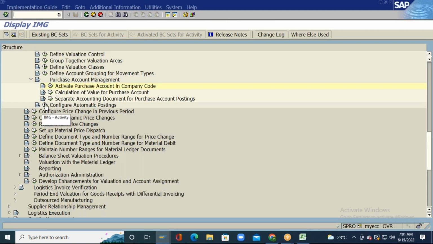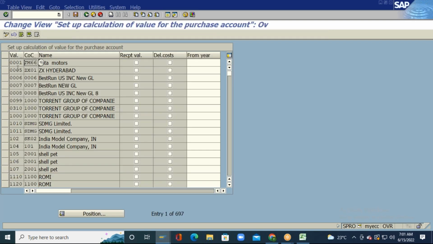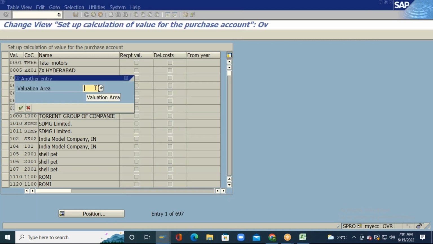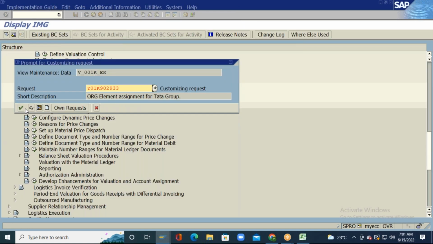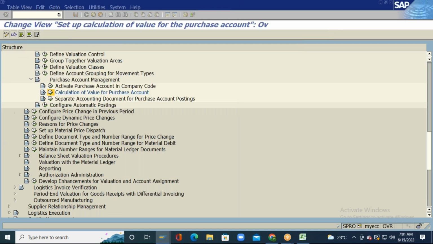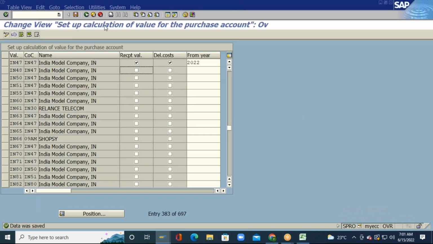Then I will go to the calculation of value for purchase account. Here also, for a particular plant and company code combination, I need to activate these two things. Okay, so let me go to the plant IN47. For plant IN47, I will activate these two things, from the year 2022. You do this if you are implementing SAP only in countries like Belgium, etc.